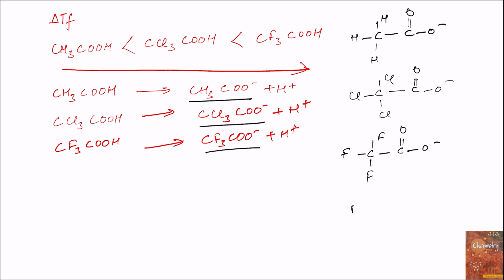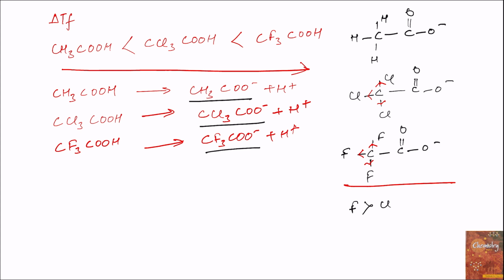Now fluorine is more electronegative than chlorine, and hydrogen does not show any electronegativity. Fluorine shows minus I effect, because of which this negative ion formed is stabilized due to the minus I effect of fluorine. Chlorine also shows minus I effect, because of which this trichloroacetate anion which is formed is stabilized. Now electron withdrawing groups stabilize the negative ions.